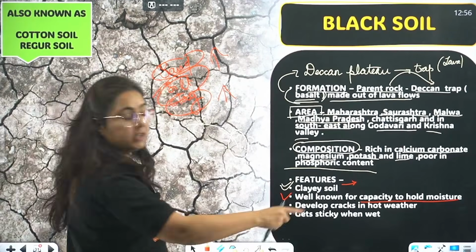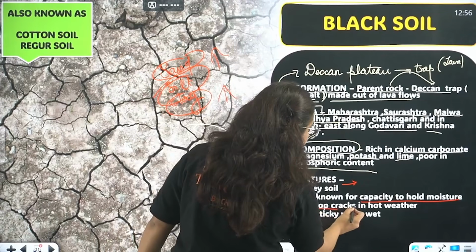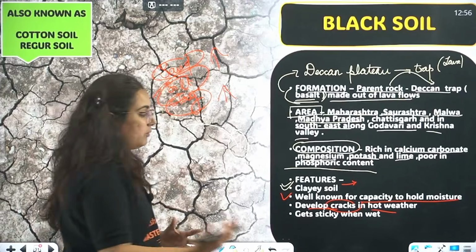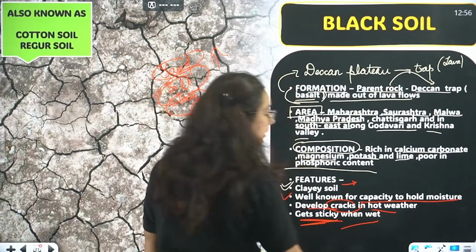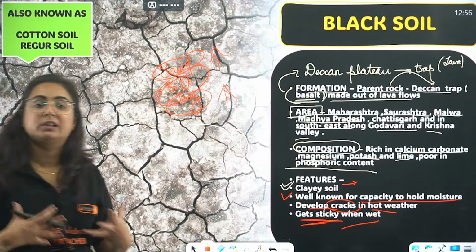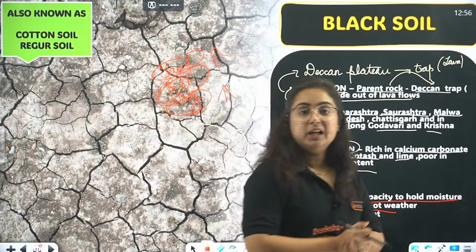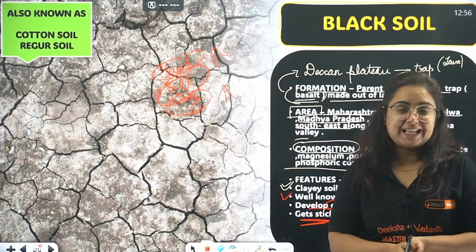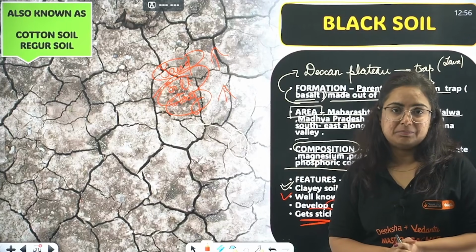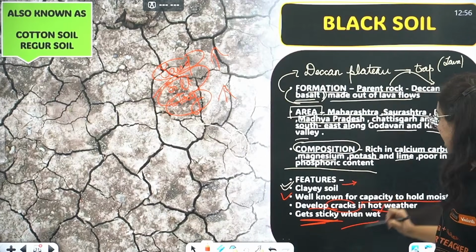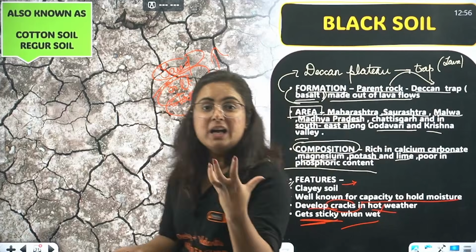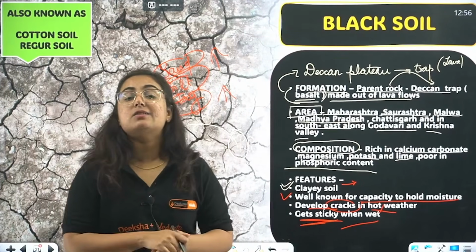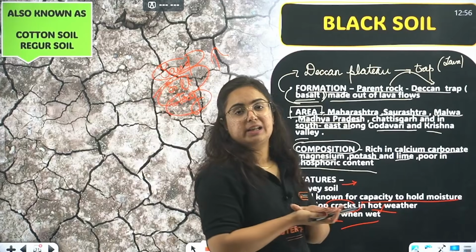So yes, this soil is well known for its capacity to hold moisture. It develops cracks in hot weather and gets sticky when wet, because it gets sticky when rain showers are there. It needs to be tilled nicely before growing any crop in the kharif time. And whenever it is hot weather season, it develops cracks, which helps in infiltration of the air. This is all about the second soil, that is black soil.